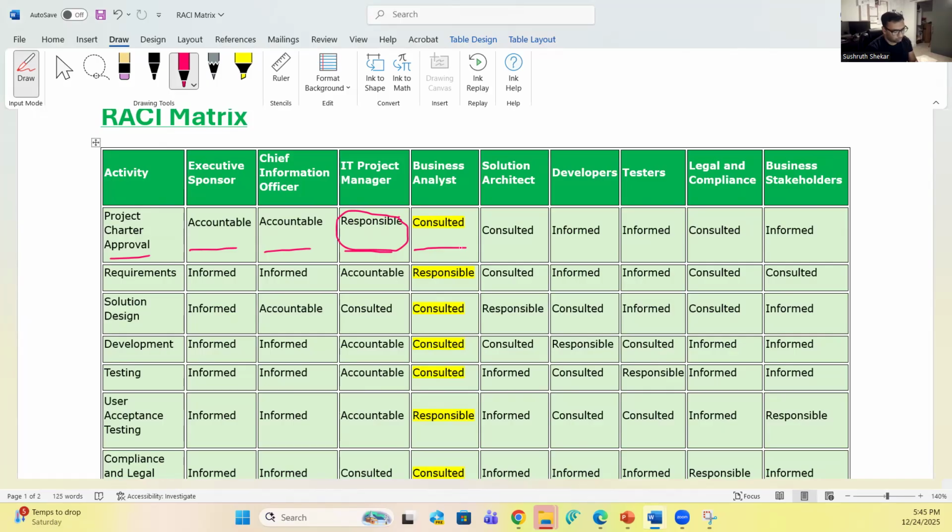In order to figure out what the sales page has currently, the IT project manager will get all that information from the business analyst. Hey, how does the sales page work today? What abilities does the sales page have today? What features does it have today? As IT business analyst, they have to give some inputs to the project manager so that the project manager can figure out the in-scope items.